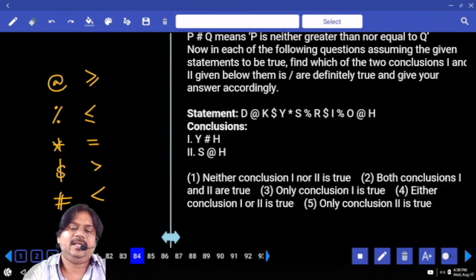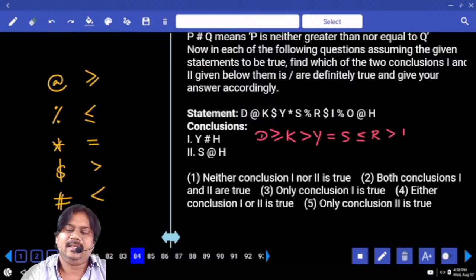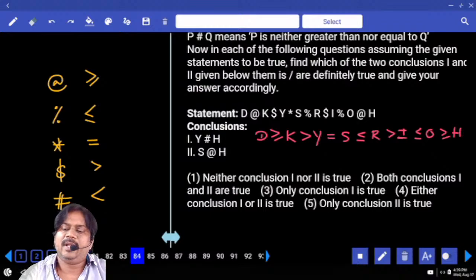Next, D at the rate of K. What is at the rate of here? Greater than or equal to K. Dollar represents greater, Y equal to S, less than or equal to R, and greater than I, and less than or equal to O, and at the rate of means greater than or equal to H. The question is between Y and H.